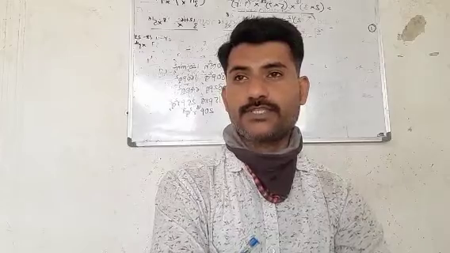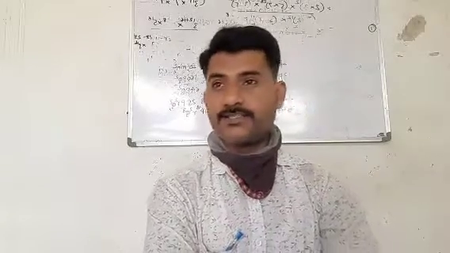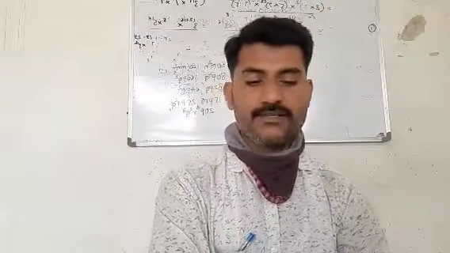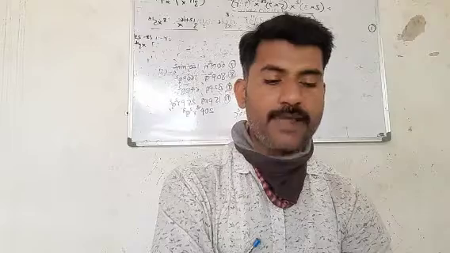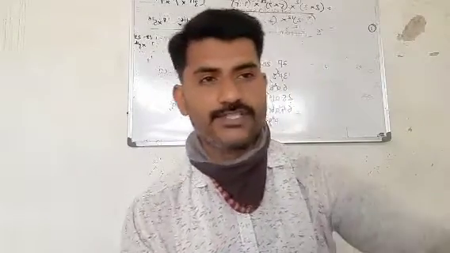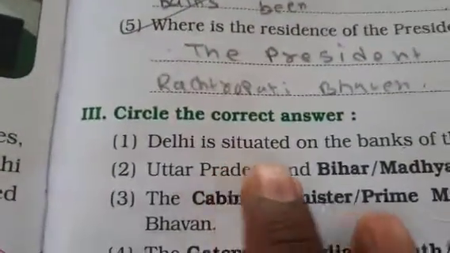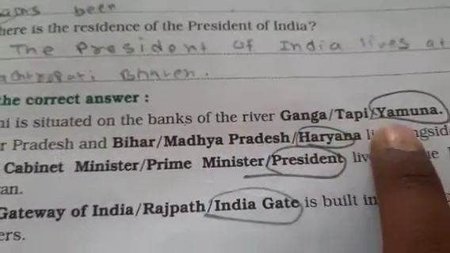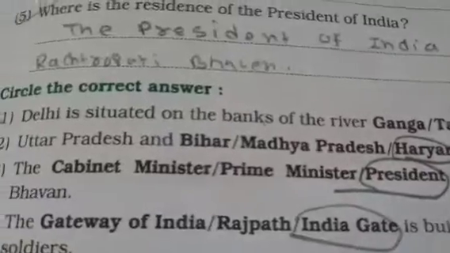So we will see the next question here. Circle the correct answer. In this, question number one: Delhi is situated on the banks of the river Ganga, Tapi, or Yamuna. Which is the correct answer that you have to find out? So I will show you the question here. That answer we have to circle.